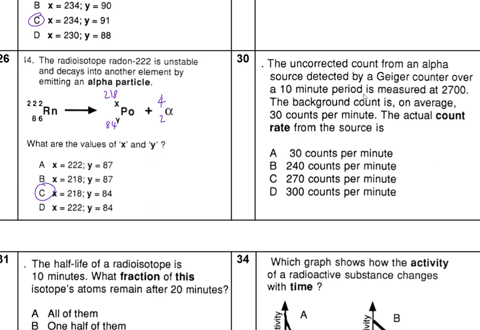Now we have the uncorrected count from the detector, per 10 minutes. We are getting 2,500 there. The background on average is 30 counts per minute. We want to know how many counts we are getting in 1 minute, so we take this number divided by 10. This is per minute, so therefore 250 per minute.